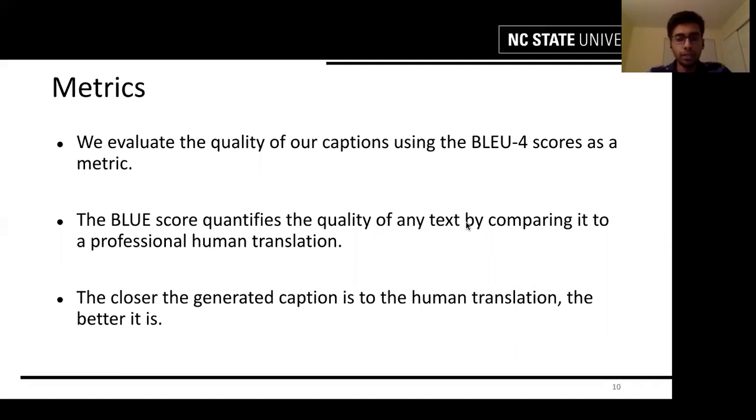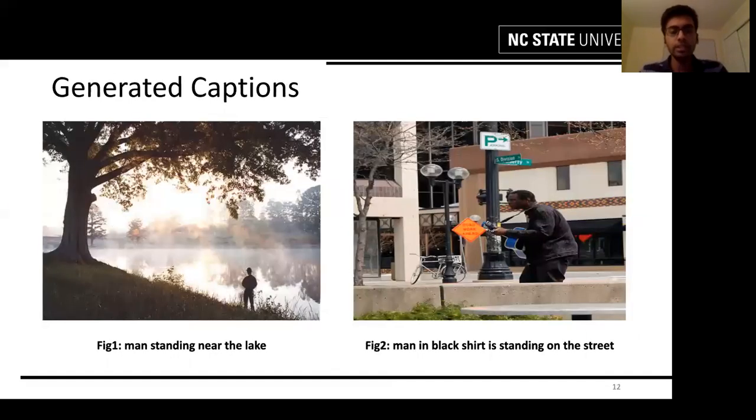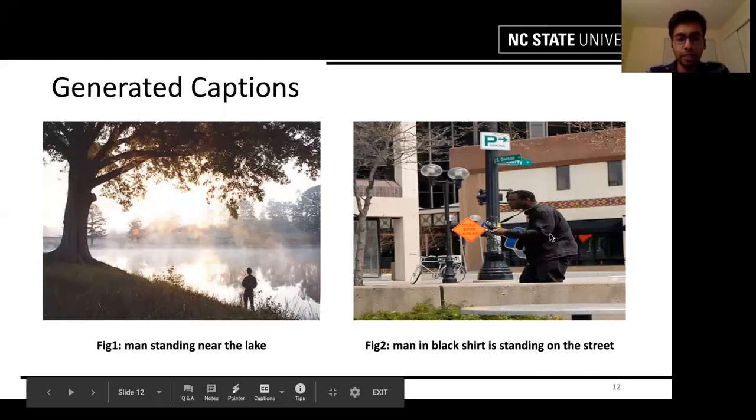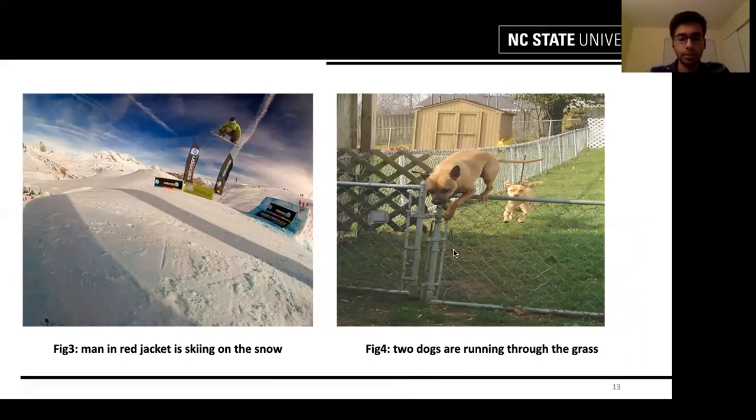The metric used for comparison is the BLEU score. For our project, it measured the precision by checking how many words or phrases in the machine-generated caption appeared in the human reference caption. There are 4 BLEU scores generated for every model, which refer to the cumulative n-grams. So, similar to the validation loss, the VGG model along with 50% dropout gave us the best BLEU scores, highlighted in yellow, amongst all models. Next, these are some of the examples of the captions generated by our model. The model correctly identified the human or the primary objects as the main subject, along with the environments around it.